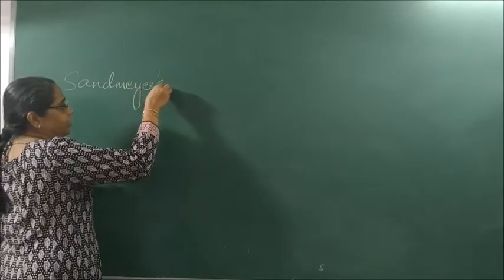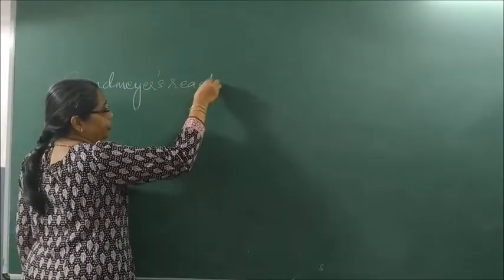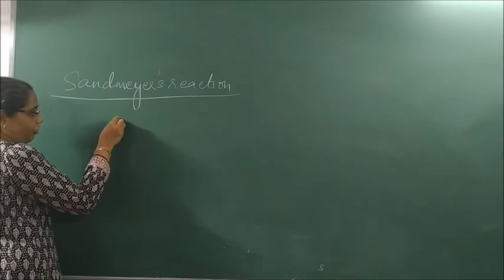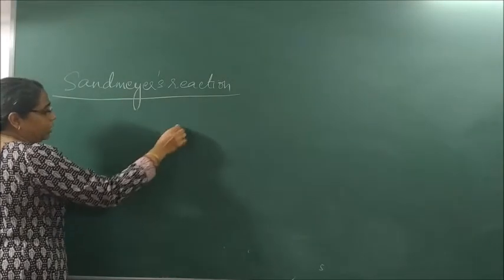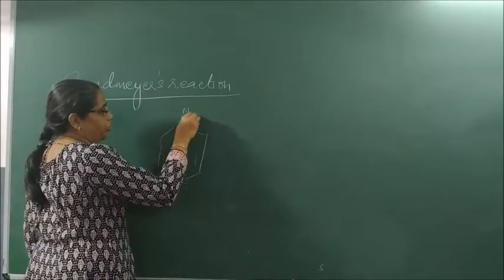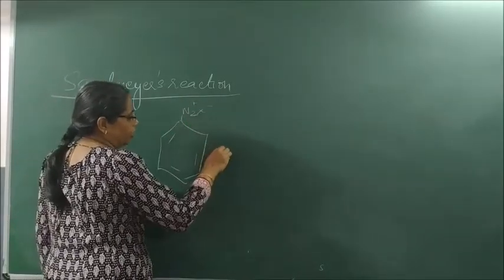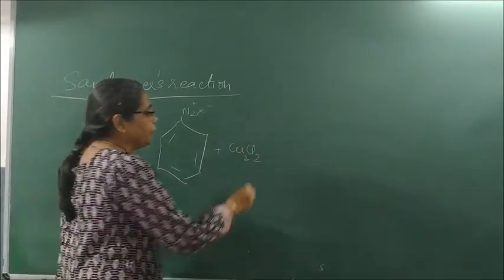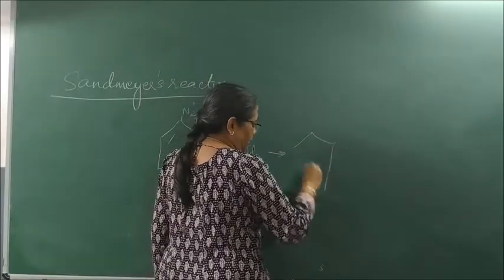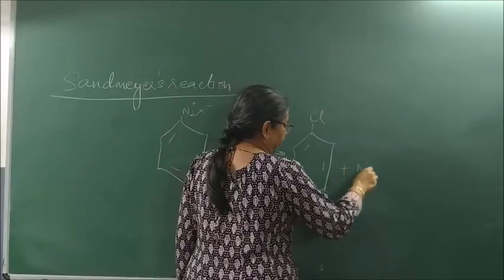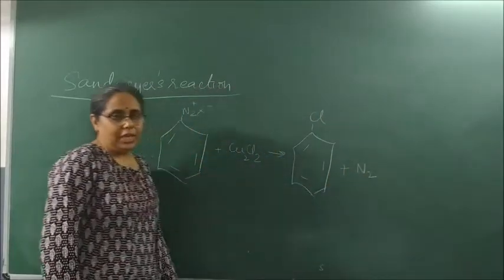In Sandmeyer's reaction, very important reaction, I said all main reactions need to be studied. In Sandmeyer's reaction, this is basically the reaction of benzene diazonium chloride, which I am writing here, C6H5N2+X- with cuprous chloride or Cu2Cl2. It forms chlorobenzene, and an elimination reaction takes place with nitrogen being eliminated.